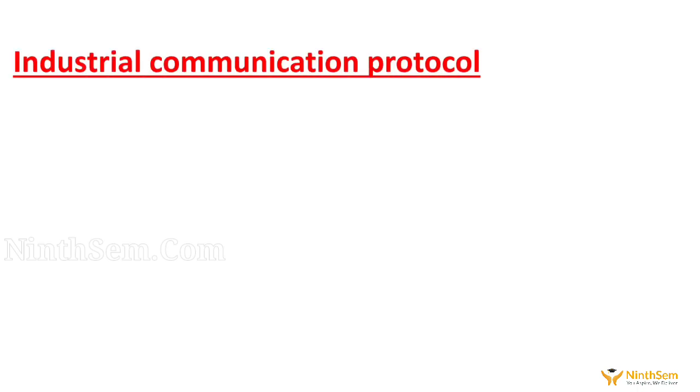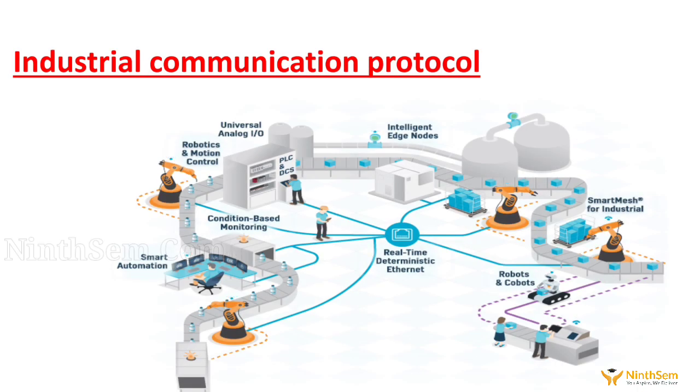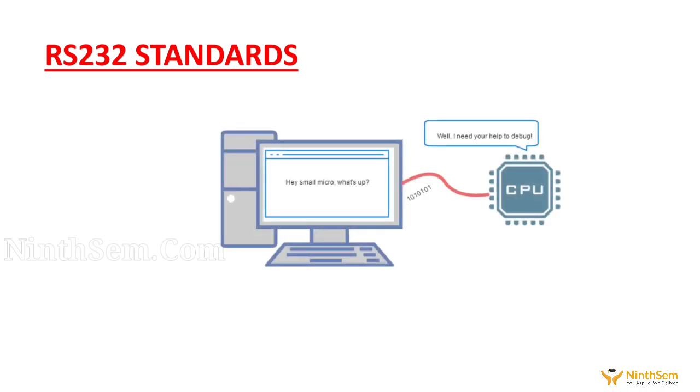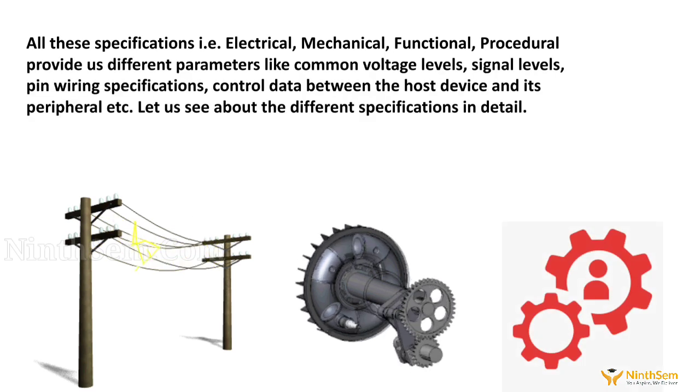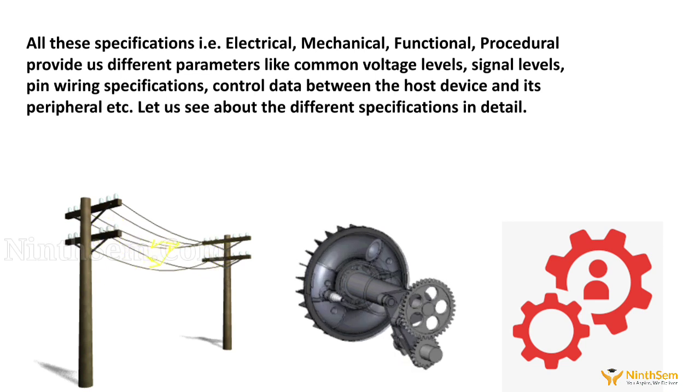As we are talking about Industrial Communication Protocol, we will be continuing discussing the RS-232 standards. All the specifications which we have discussed, that is electrical, mechanical, functional and procedural, provide us different parameters like the voltage levels, the signal levels, even the pin wiring specifications, the control data between the host device and the peripheral. I know all these terms sound very new to you, but we'll be discussing all these terms in detail.